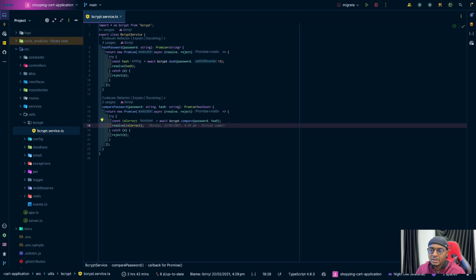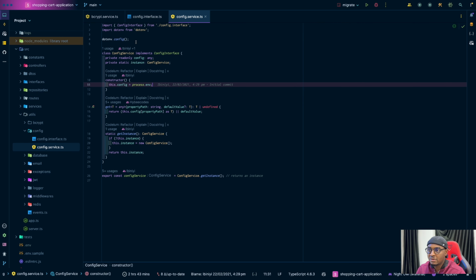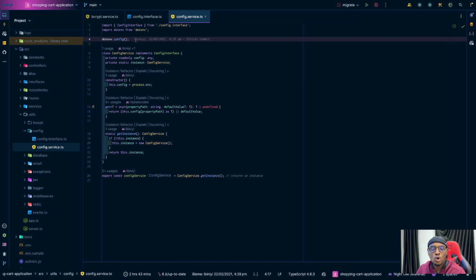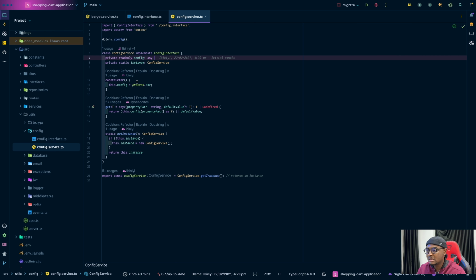So yeah. Then we have a config service. As you can see, the first thing I did was create an interface, and then I created a service. This is so that I don't have to couple services to services directly. It is called tight coupling, when you connect two services directly together. So yes, that is what we have here.